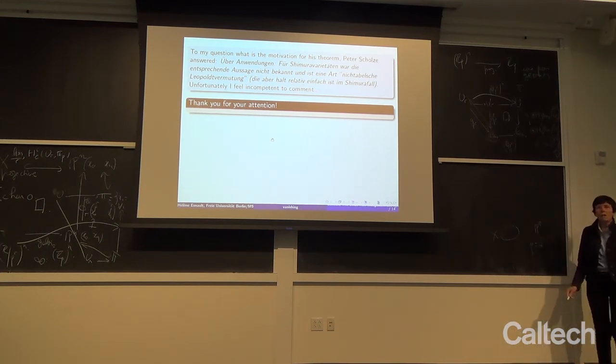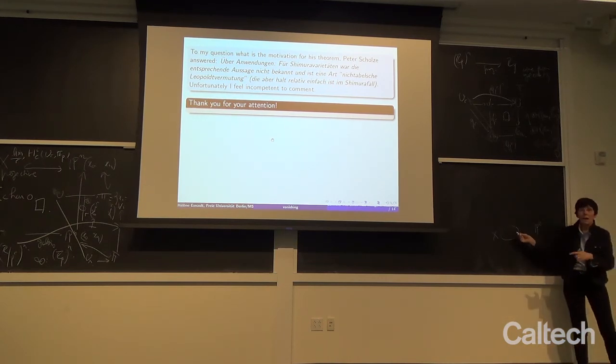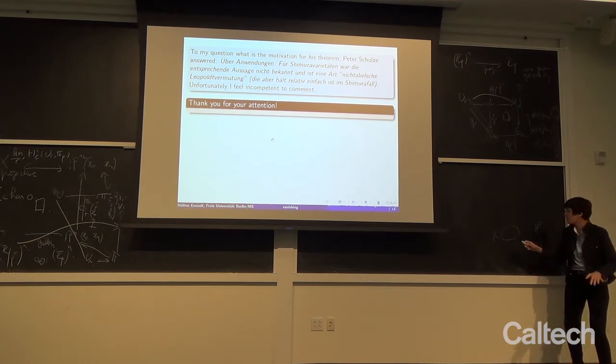In P2 we had this triangle of coordinate hyperplanes, x0 equals 0, x1, x2. But let us take our X with the property that our triangle is tangent to it. Of course, it's a specific case.